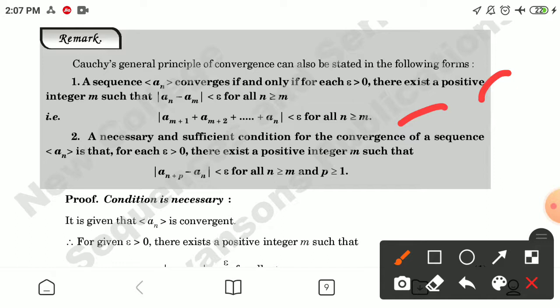Or second, we restate a necessary and sufficient condition for the convergence of a sequence a_n: for each epsilon greater than 0, there exists a positive integer m such that |a_(n+p) minus a_n| is less than epsilon for all n greater than or equal to m and p greater than or equal to 1.